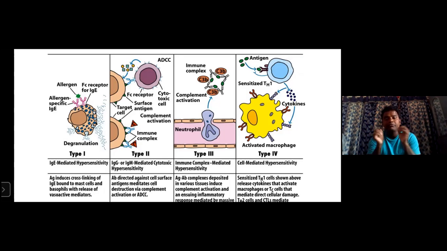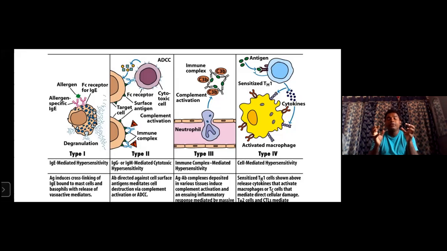And type 3 is mainly immunoglobulin complex mediated. Number 1, IgE mediated hypersensitivity reactions. Type 2 is called antibody mediated hypersensitivity or cytotoxic hypersensitivity.